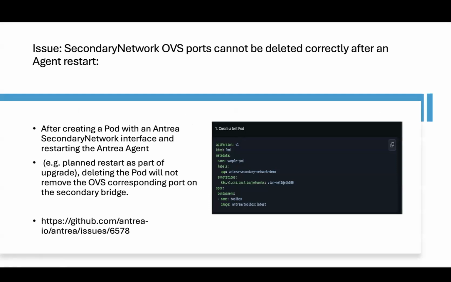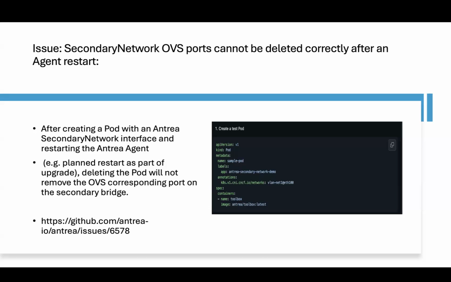So the issue is that the secondary network OVS port cannot be deleted correctly after the agent restart. Suppose you created a test port with an Antrea secondary network interface, and after that you restarted the agent. After the restart, you try to delete the port you created before the agent restart. Then what will be the expected behavior?